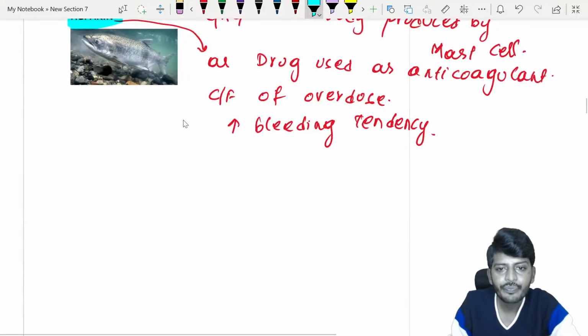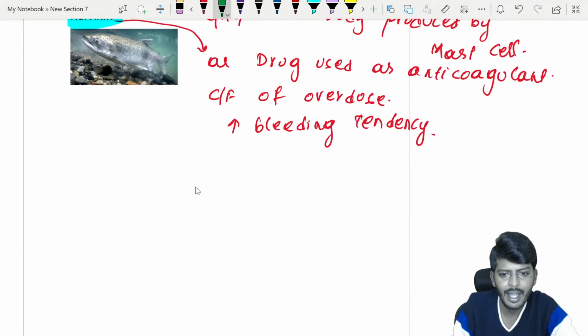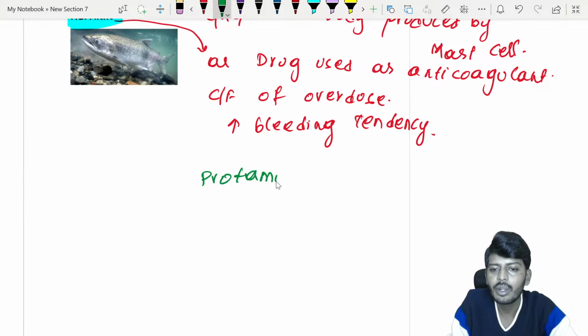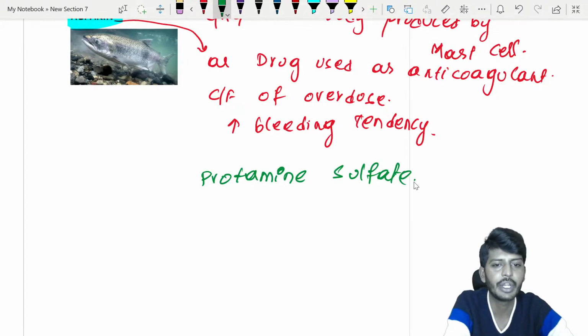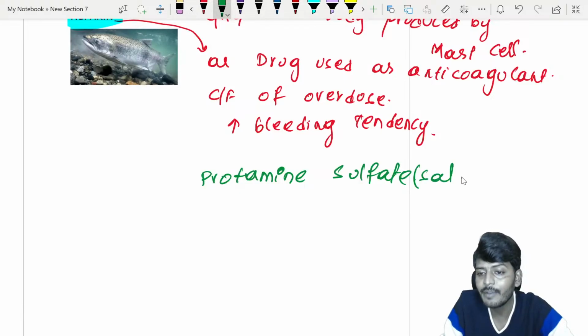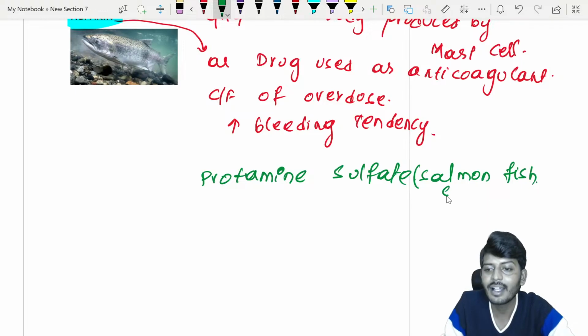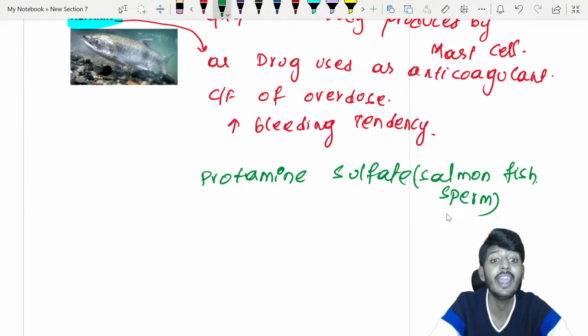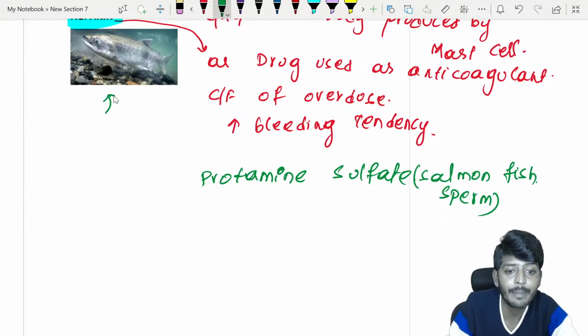Okay, now what is the antidote? The antidote, my dear students, is protamine sulfate. What is the drug we are going to use? Protamine sulfate. Where does protamine sulfate come from? It is found in the salmon fish. From the sperm of the salmon fish. Here I have put an image of a salmon fish.